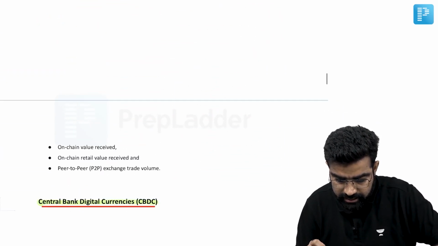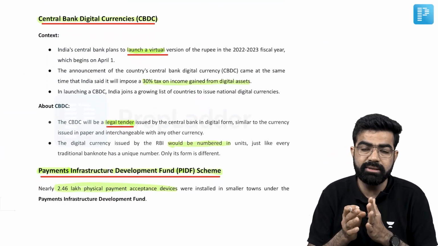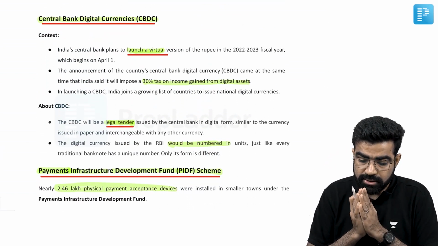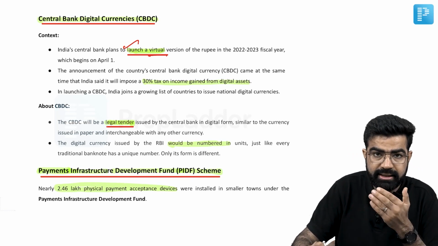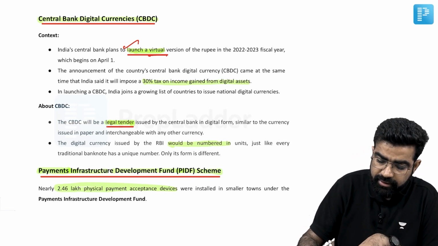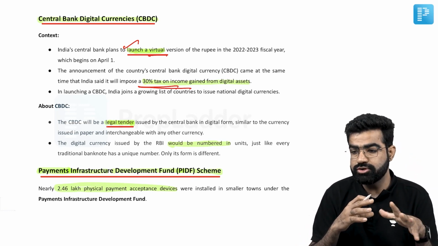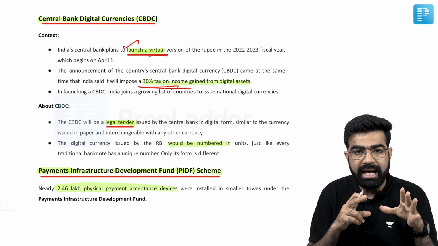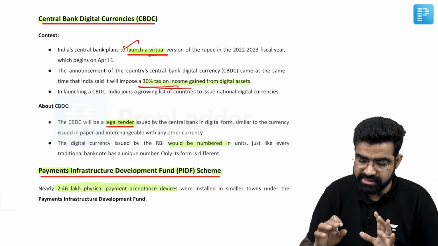India's CBDC, that is central bank digital currency, that has been proposed under this bill we have talked about so far. In this one, we are going to launch our own virtual currency in the next financial year, and we have also planned to come up with a 30% tax on virtual assets. Means those currencies which are being virtually traded, we are going to have 30% tax as a virtual tax on these currencies. Okay, so this is the news.